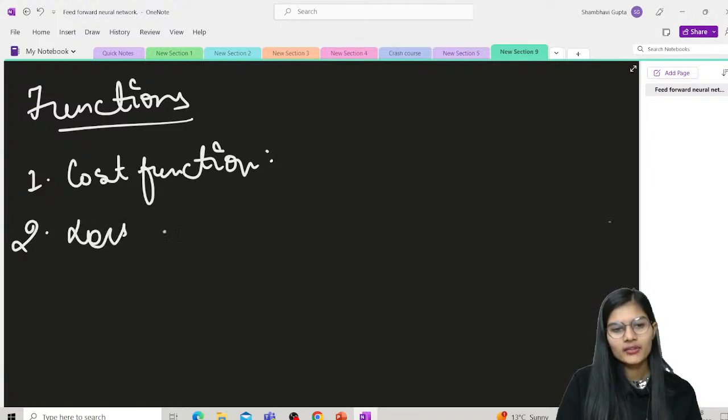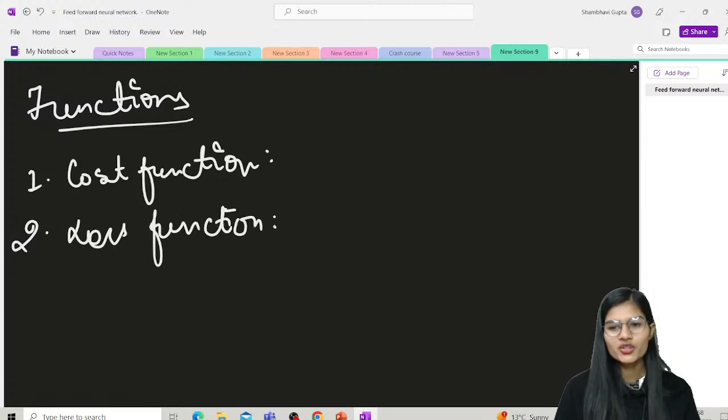Second, we have the loss function. Let's see what loss functions are. In neural networks, they are used to determine if an adjustment needs to be made in the learning process.